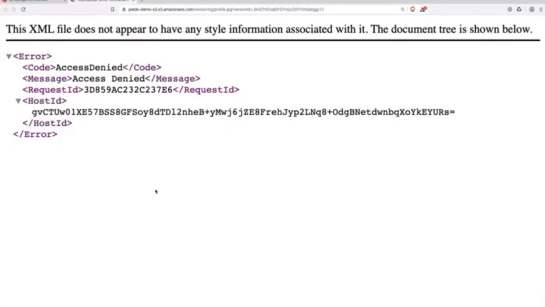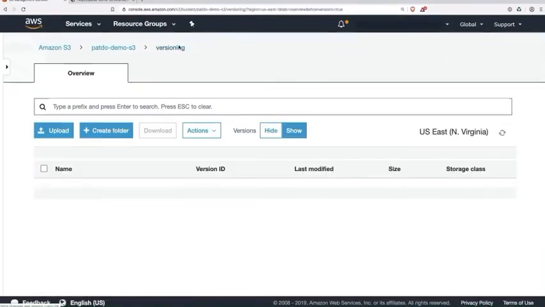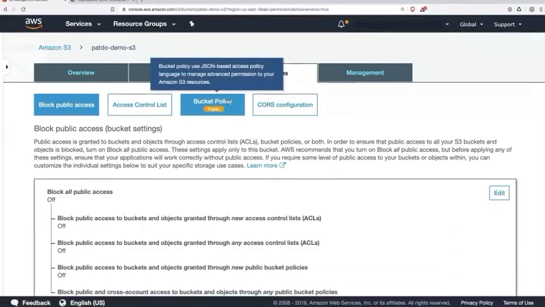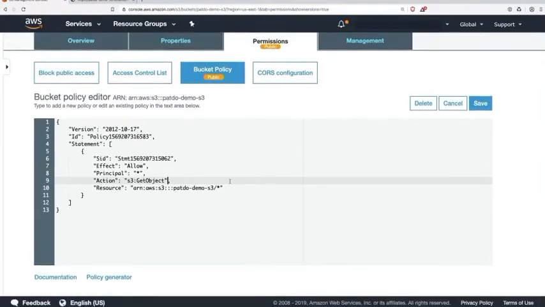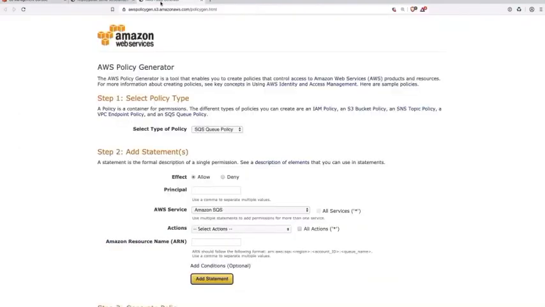Oh, in this case, it's not allowed. I remember because when we set it up, we didn't give permissions for get object versions, right? So here we don't have those permissions. We would have to add that. So I'm going to go back to the policies. We can go back to our account, permissions. We're going to go and add that instead. So I'm going to go to bucket policies. We're going to go and add that here. All right. We're going to use the policy generator.